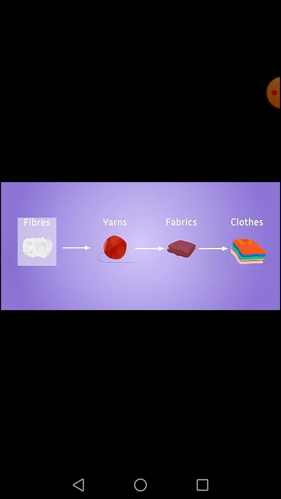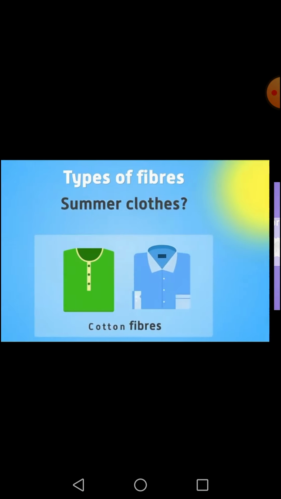So in short, we can say fibers are the very strong and thin strands which are twisted together to make the yarns. Yarn is the word used for thread, and when yarn undergoes knitting or weaving, it makes the fabric, and from these fabrics different types of clothes are made. So in this way the process of fiber to fabric takes place.